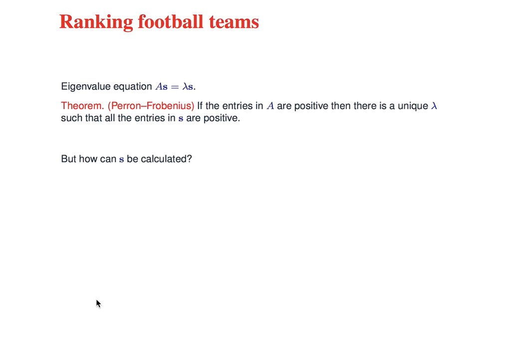Now, that is a very powerful theorem. It applies to all matrices. It doesn't apply to our example because this theorem says the entries in A have to be positive. Now, some of my entries were 0, they weren't positive. There is a refined version of the Perron-Frobenius theorem that also covers that case as well. So out of all n eigenvalues for a large matrix, only one of them has an eigenvector where all the entries are positive. That's the one I want. That's very useful.